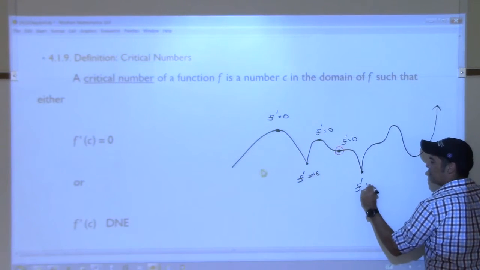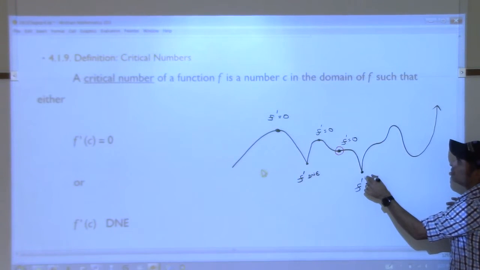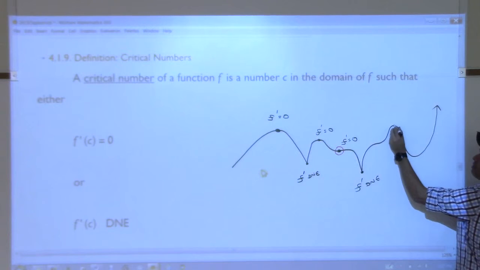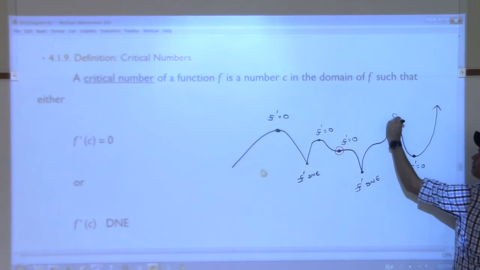Okay. How about here? Derivative doesn't exist. But we have a local max, local minimum. This doesn't look like it flattens out. It kind of goes like that and then comes back up. So another local max, another local min. Derivatives here are 0, aren't they?